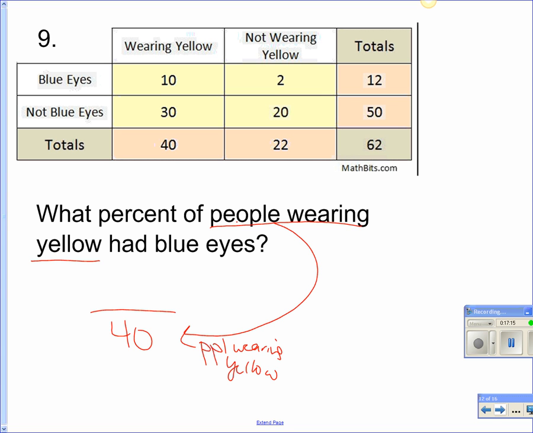Okay. Andrew, what number is going to go on top? Very good. It has to be people wearing yellow, because that's what we're talking about, but they also have to have blue eyes. So that is 10. Okay. 10 divided by 40?